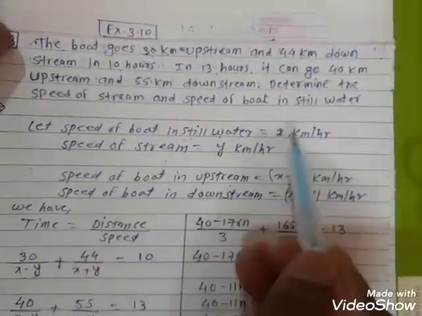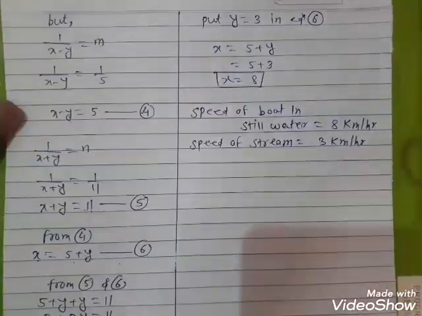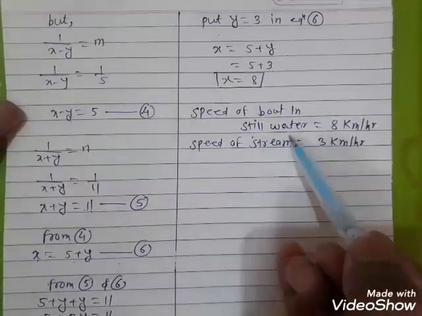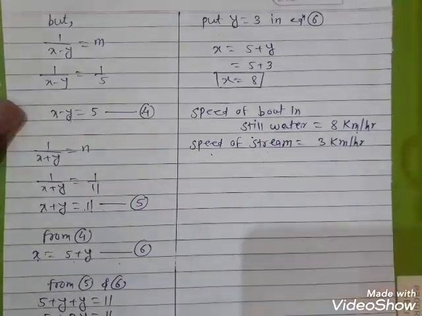Here the speed of the boat in still water is x, and the speed of the stream is y km per hour. Therefore the speed of the boat in still water is 8 km per hour, and the speed of the stream is equal to 3 km per hour.